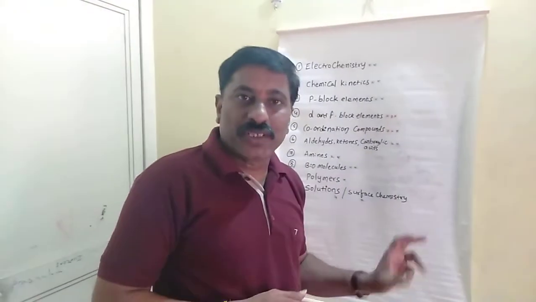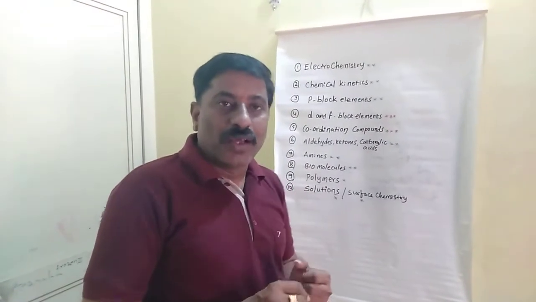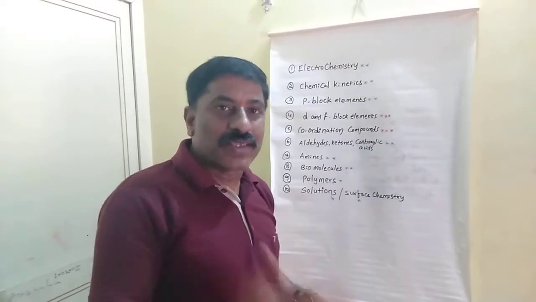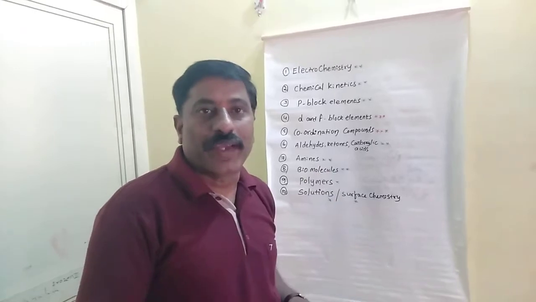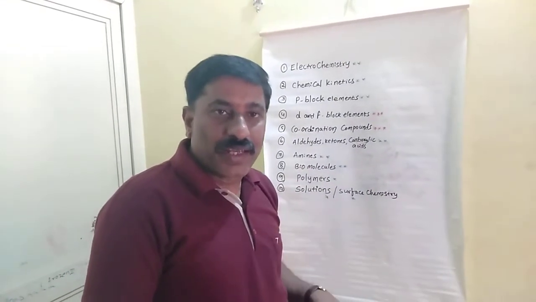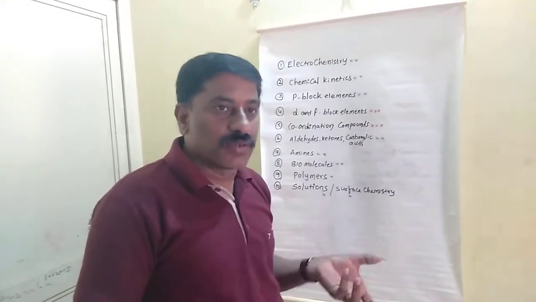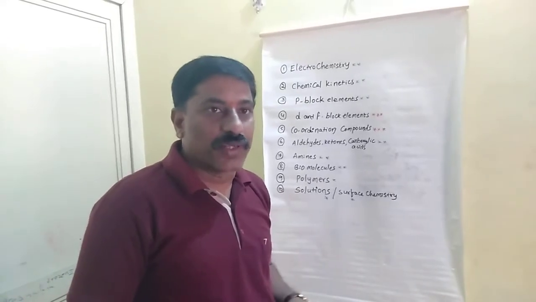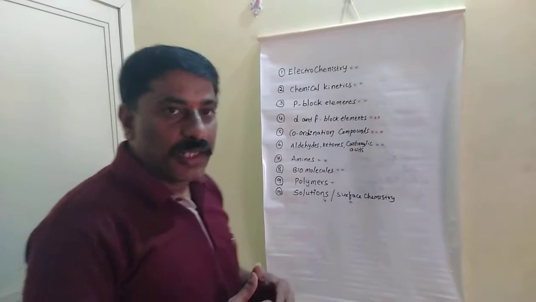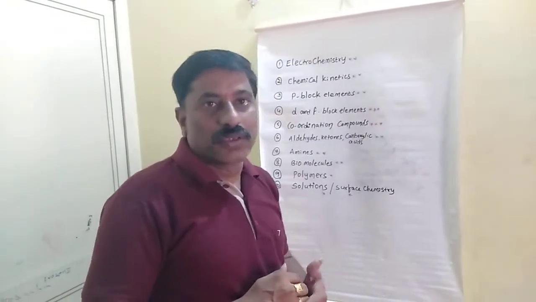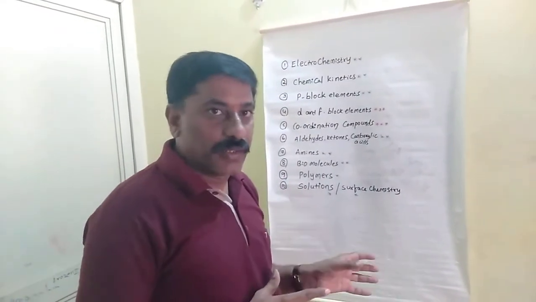In amines, preparation and chemical properties are common. After that, the basic strength of different types of amines, when a methyl group is there and an ethyl group is there, that is the important one in amines. And biomolecules are theoretical, so you can prepare well for biomolecules.